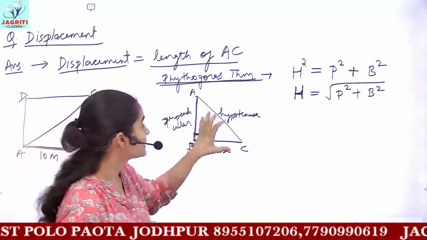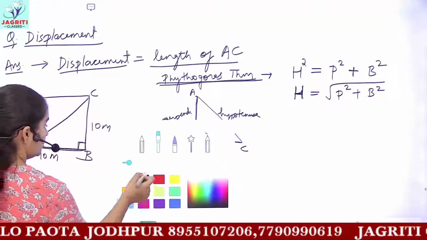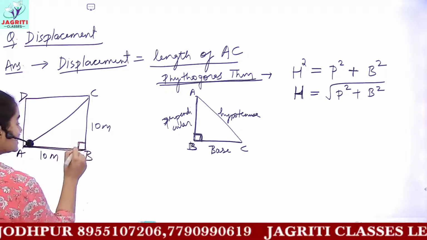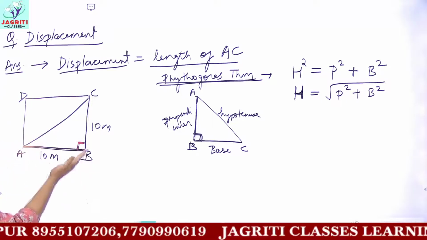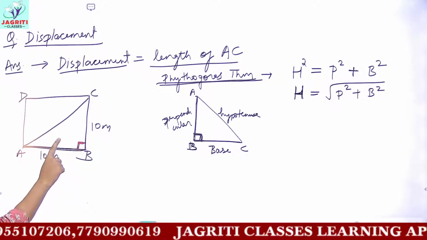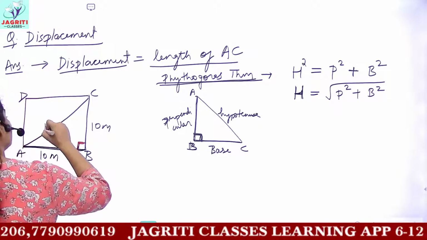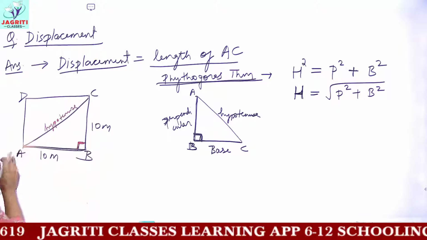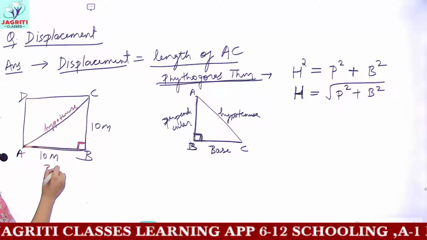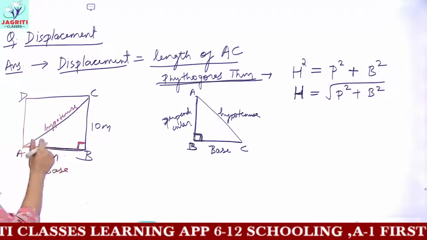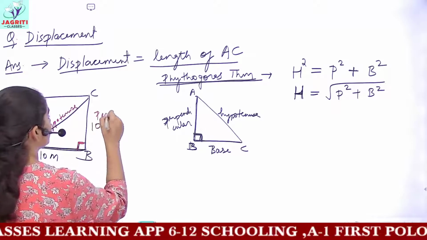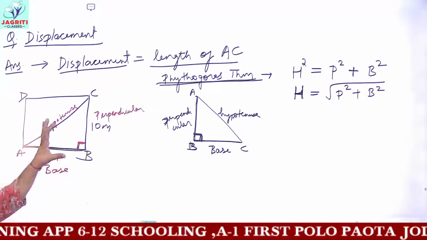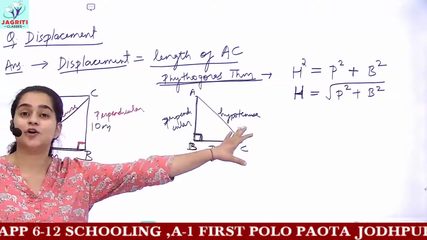So now, which would be your hypotenuse, which your base? We said that the side opposite to the 90 degree angle is your hypotenuse. So here AC is the hypotenuse, AB will be your base, and this side BC would be the perpendicular. Now we can substitute the values in our Pythagoras theorem equation.